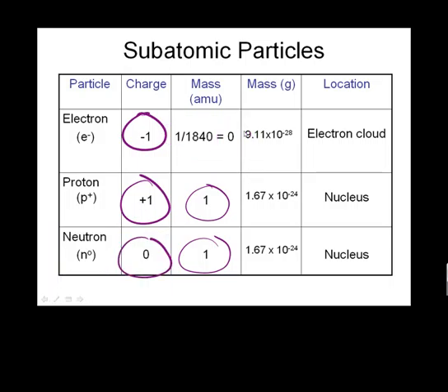In mass, it is this mass here. And we don't really have to be very familiar with these mass numbers here, unless we're doing the mass defect calculation, and I'll give you that number in a little bit when we need it. We also know that electrons are in the electron cloud. However, the rest of the atom, protons and neutrons, which are the heavier particles, are in the nucleus. So about 99.99% of the mass of the atom is inside the nucleus.